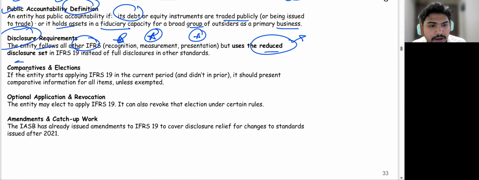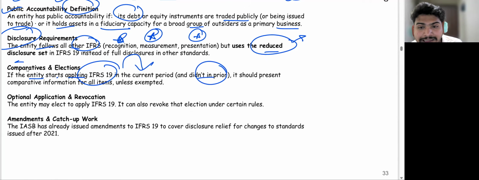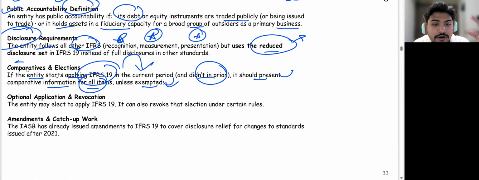Now, if I talk about the comparability election, if an entity starts applying IFRS 19 in the current period, it should present comparative information for all items unless exempted. If there are some items which are exempted, in that case, you can leave them out, but it should prepare the comparative information for the rest. That comparative information requirement applies only when the company has started applying IFRS 19, right?